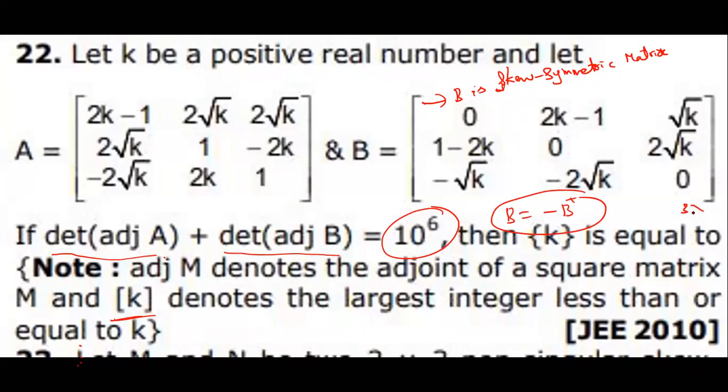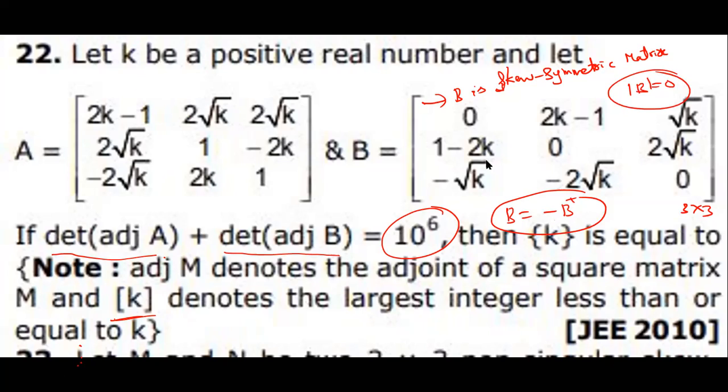So what is the order? 3 by 3. So the determinant of B is how much? 0. Why? The determinant of a skew symmetric matrix of odd order is always 0. That is a property.